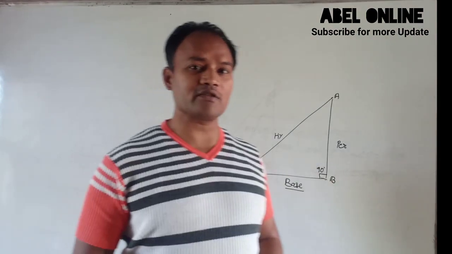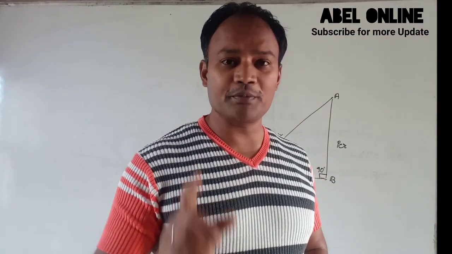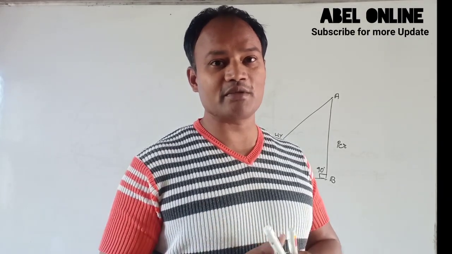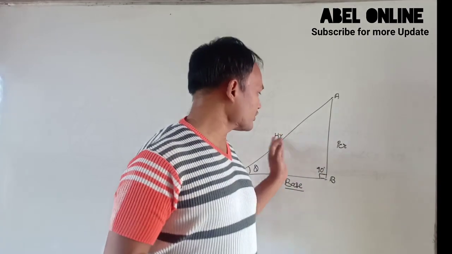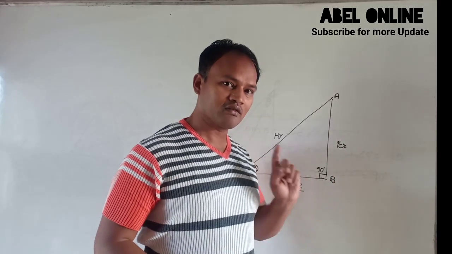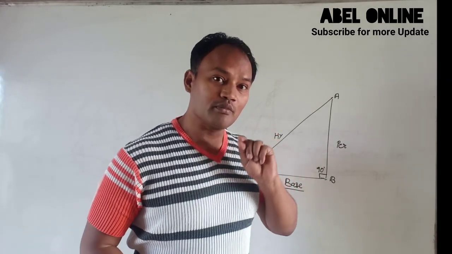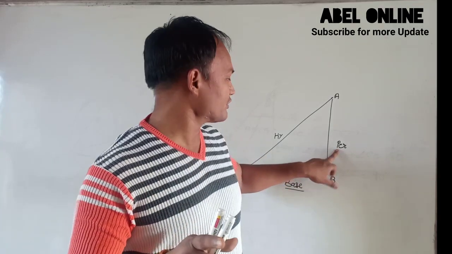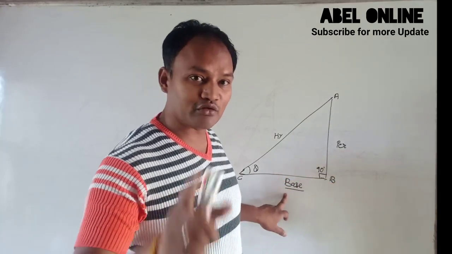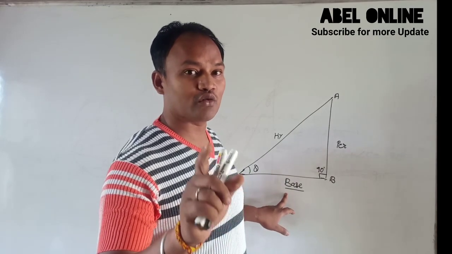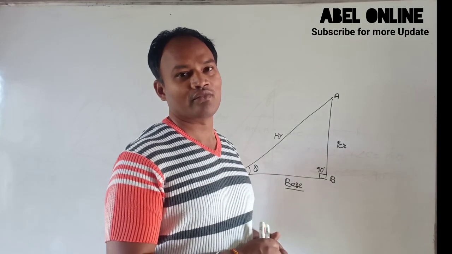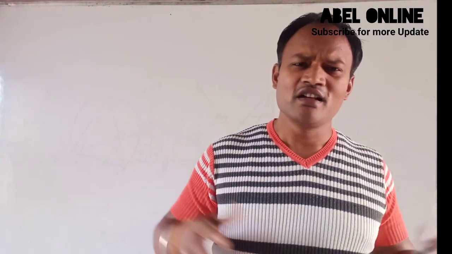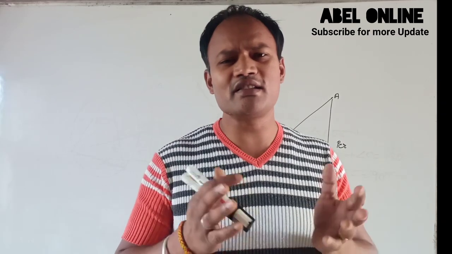If we are finding the ratios of perpendicular, hypotenuse and base, this relation between perpendicular, hypotenuse and base, and the ratios of these, are called sin theta, cos theta and tan theta. A lot of students have problems with this. What is sin theta, cos theta, tan theta? It is a very simple thing.